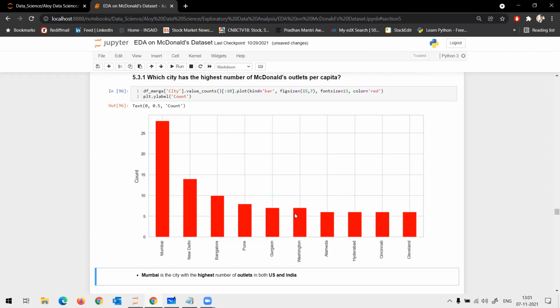One more question I would ask is: any idea why India has so many stores? Could you repeat? Why does India have so many stores with respect to the US?